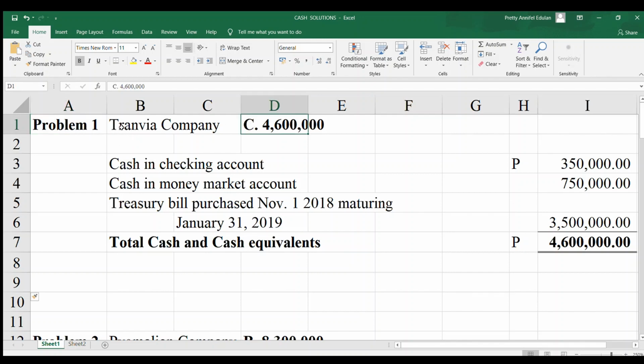So, I just wrote here the name of the company or of the problem so that you will not be confused as to which problem I am referring to. So you could simply write the letter of your answer, then the figure or the amount of your answer. So that's how you would solve and show solutions for your short problem. So you must know this way because starting with accounting 4 down to the higher accounting, you would always show your solutions in short problems.